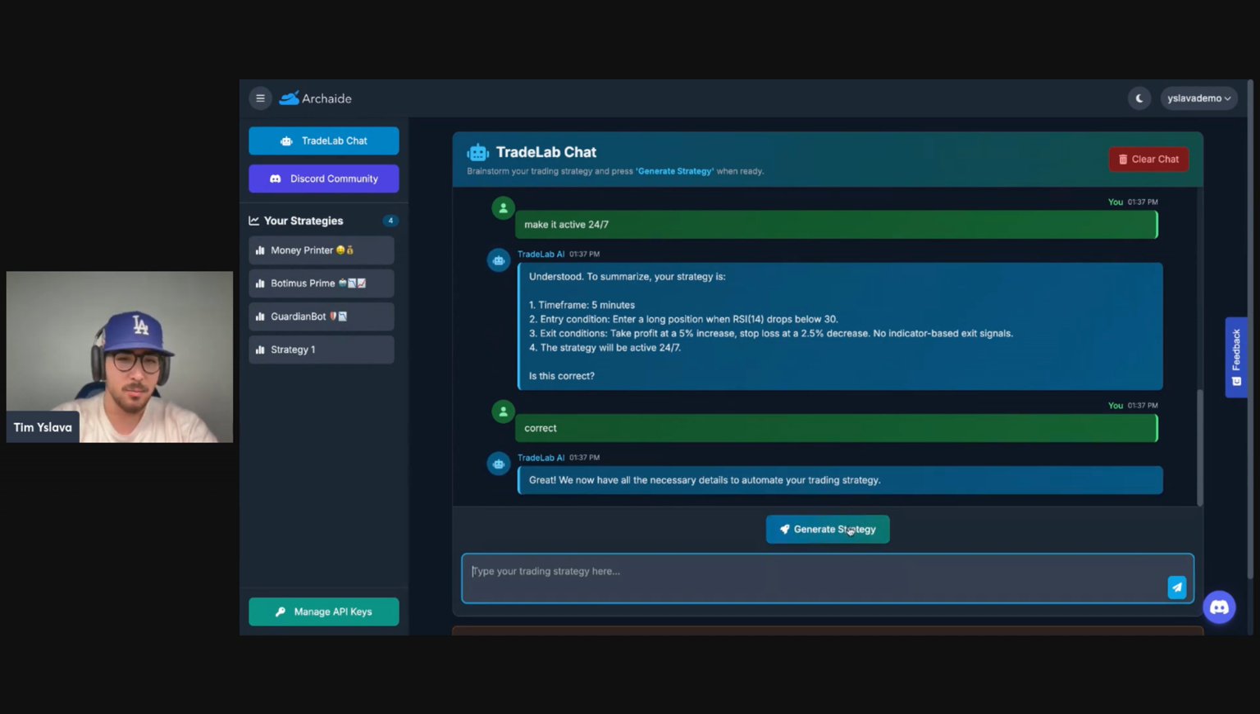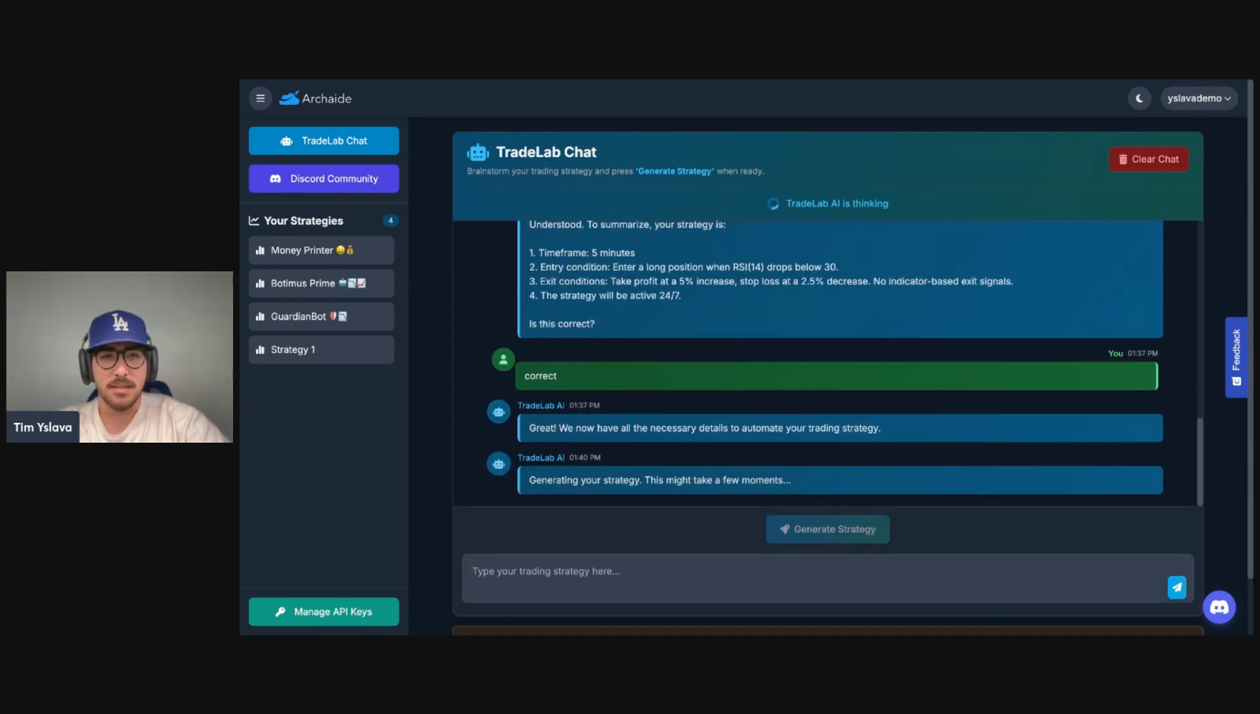So this button, when it does not have sufficient information, is a dull blue color, and when it has sufficient information to generate a strategy, it brightens up. So let's just go ahead and click this. It's going to go ahead and load. This may take a few minutes.